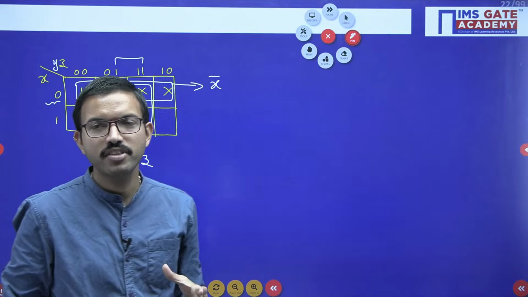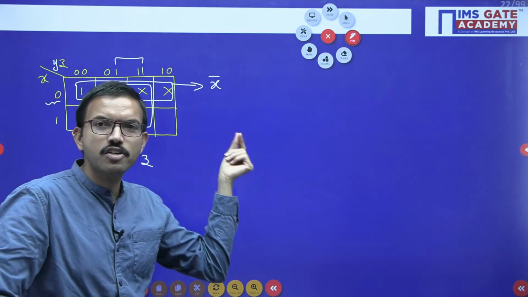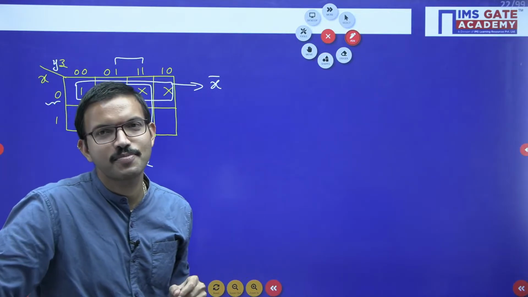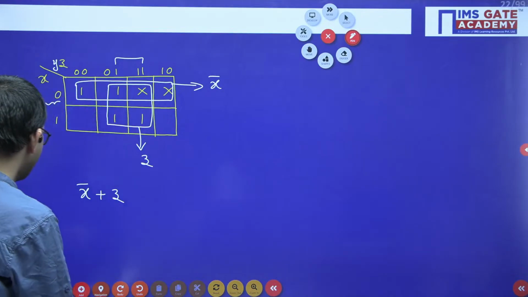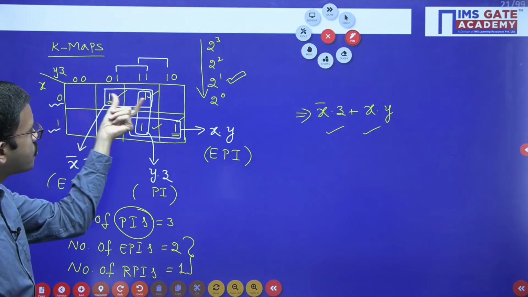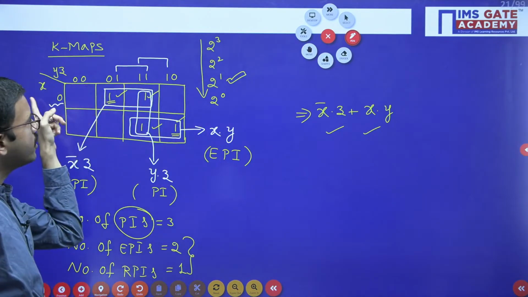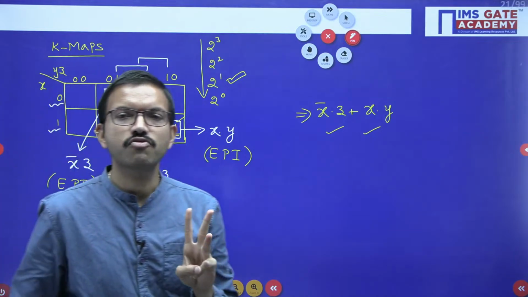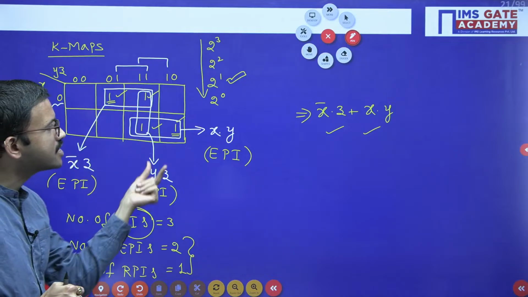But you might be having the confusion that, sir, how these are product terms? See, here you are unable to visualize these are product terms, but actually those are product terms. Why are you unable to visualize? It is very simple. Just observe here. Here we have done grouping of 2 ones. Since we have done grouping of 2 ones, one literal is getting eliminated, and because it is a 3 variable function, among 3 variables, 1 literal is gone. That means you are getting 2 literals, right? So that is the reason you are able to visualize these are the product terms.